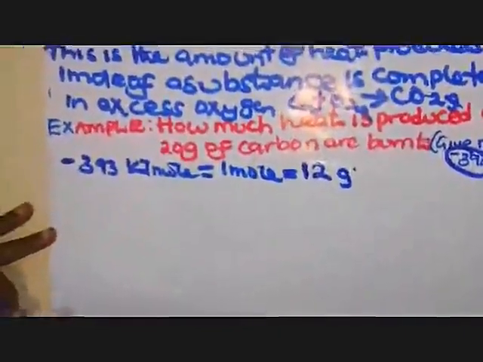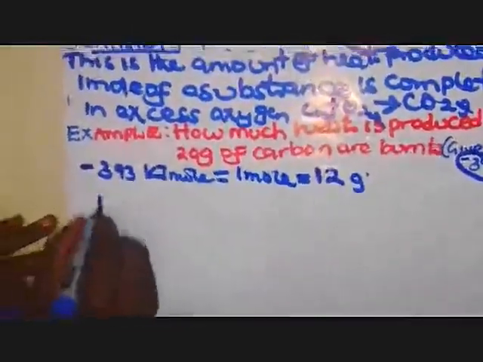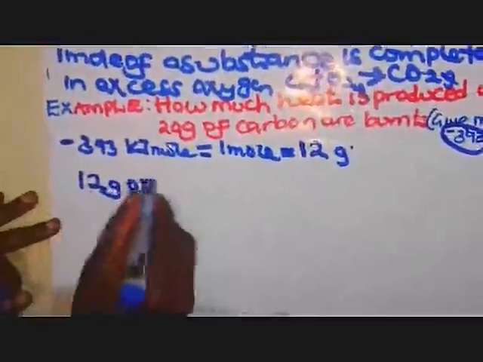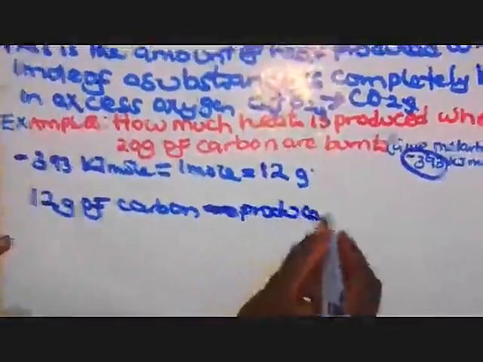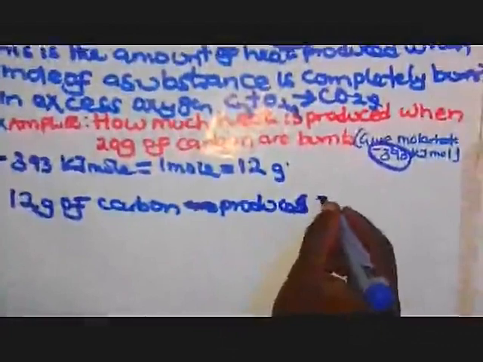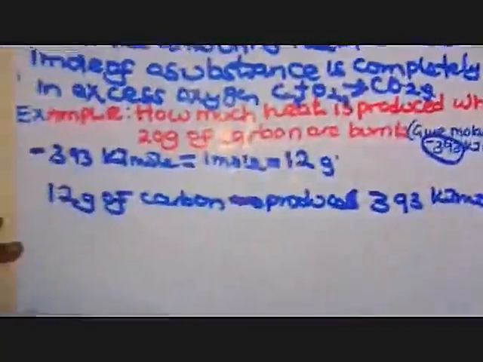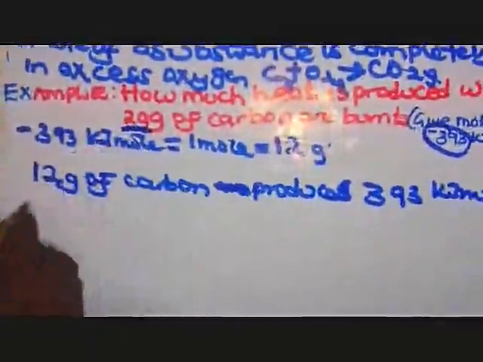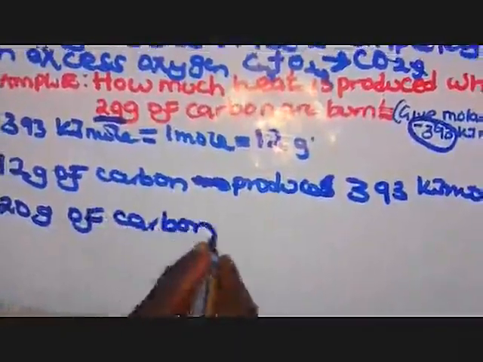So we shall say that 12 grams of carbon produces 393 kilojoules per mole. If the 12 grams of carbon produces this heat, what about the 20 grams of carbon in the question?